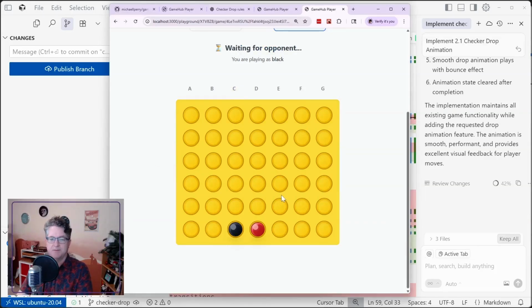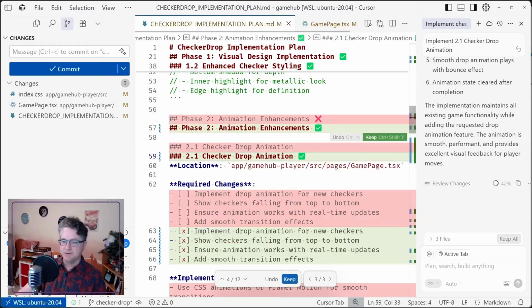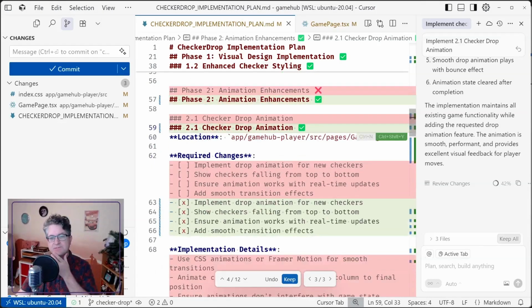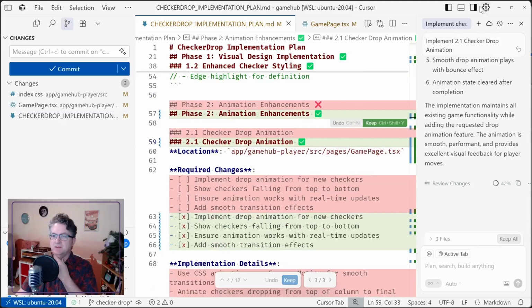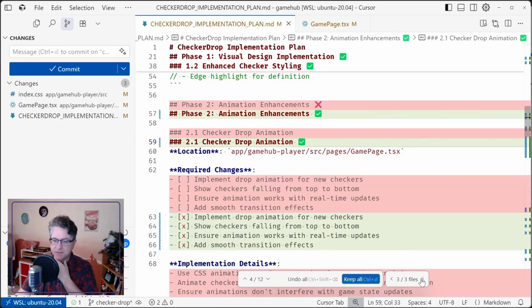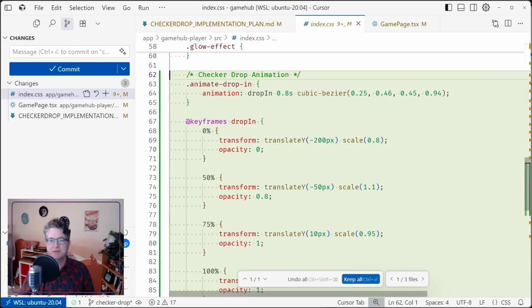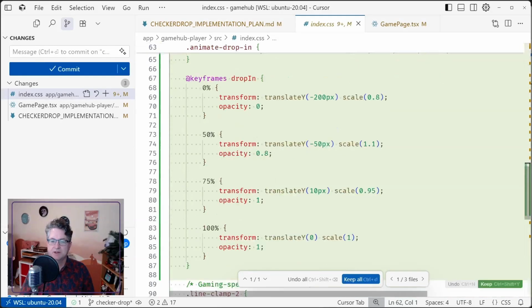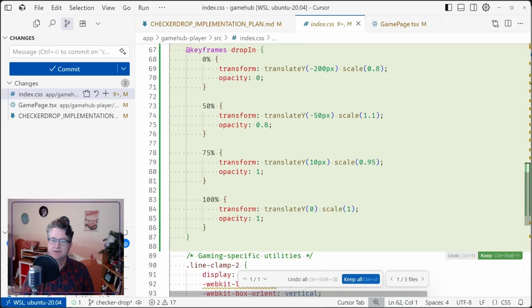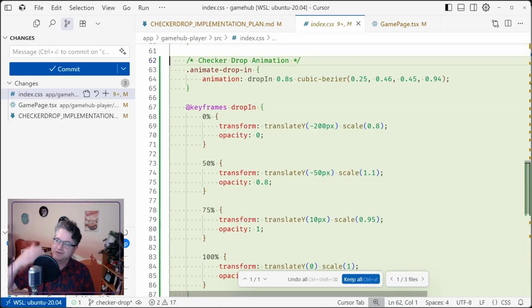Yep, still no animation. So this part might be a little bit too much for it to figure out. Let's go ahead and see what it tried to change. So we've got an animate drop in, does a translate and a scale. Interesting. I would expect just a translate if it's dropping in, but scale implies that it's trying to make it fall in from the outside.